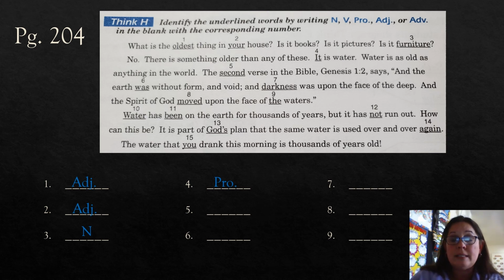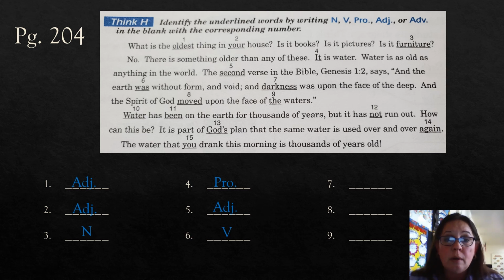Okay. Now, next one. Water is as old as anything in the world. The second verse in the Bible. Well, what is second describing? It's describing a verse, which is a noun. So if it's describing a noun, it's going to be an adjective. Good job. Genesis 1:2 says, and the earth was. Was. That sounds kind of familiar. It's not really showing action, but it is a state of being verb. So it would be a verb.